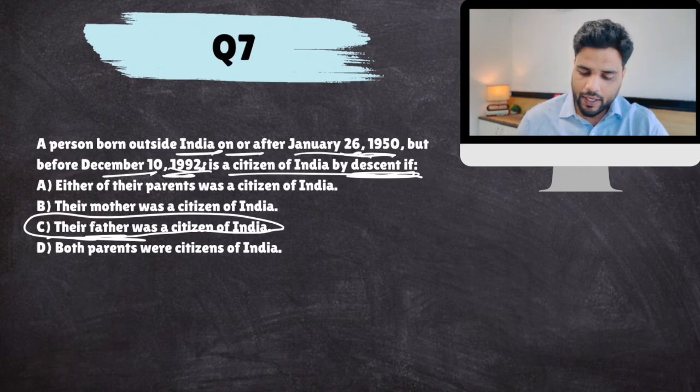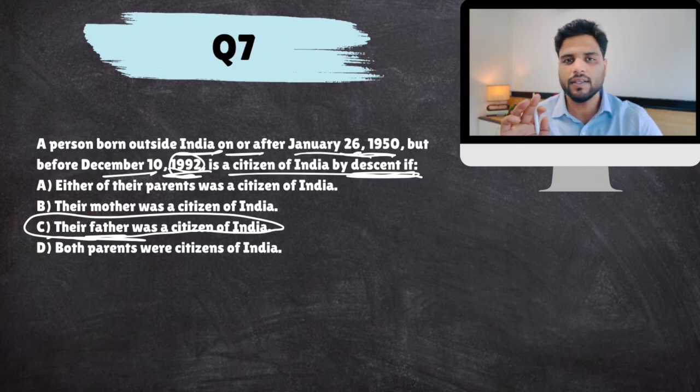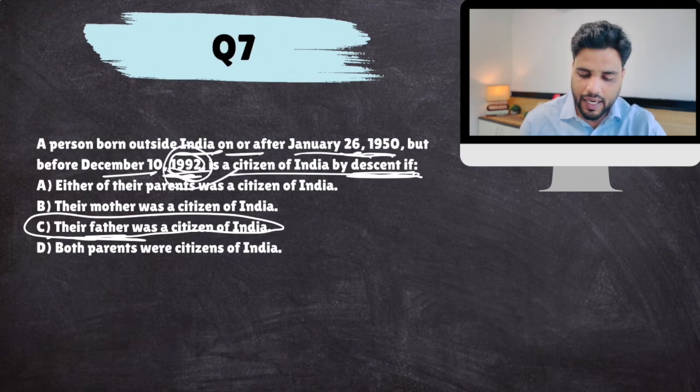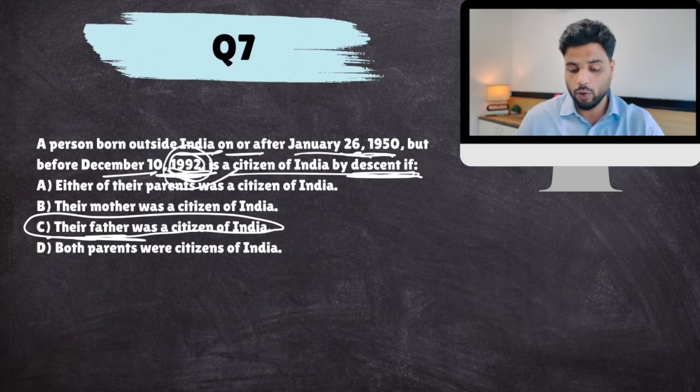But in 1992, the Citizenship Act was amended, saying that this is patriarchal. Why can't you be an Indian citizen if your mother is Indian? Okay. So either of your parents should be Indian. This was added in 1992 and after 1992, either of your parents can be Indian. But the question asks before 1992. Before 1992, it was only father.